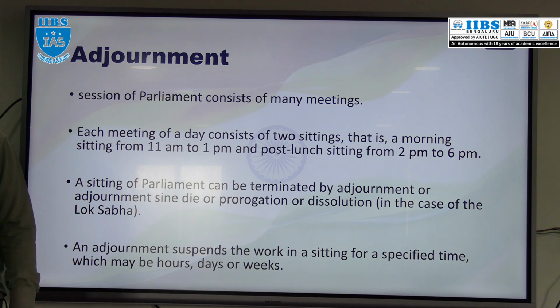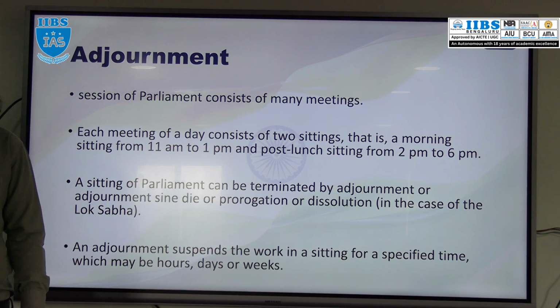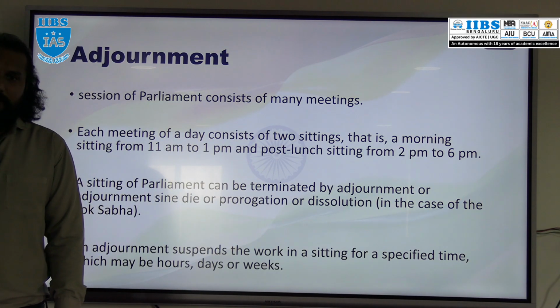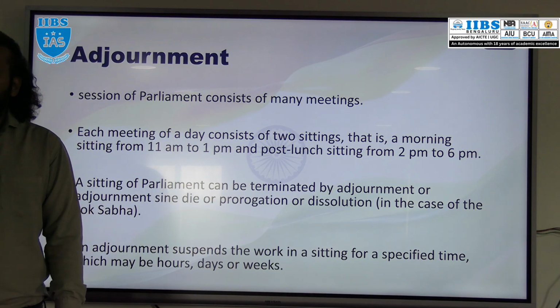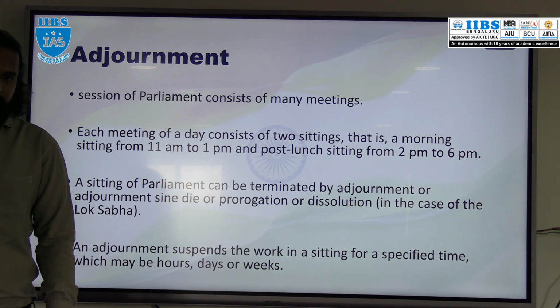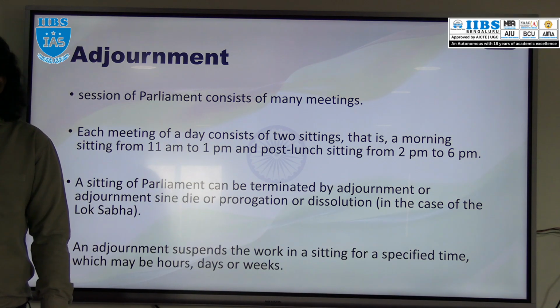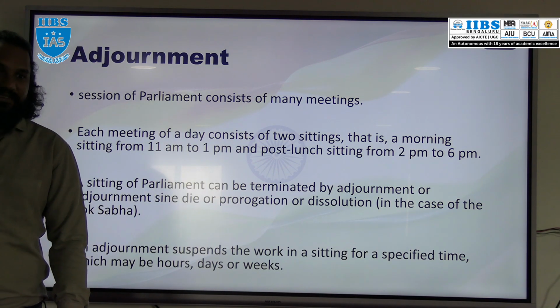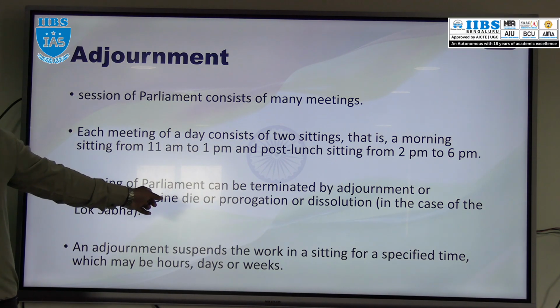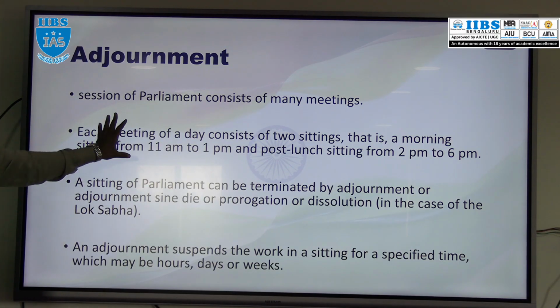In adjournment it is clearly mentioned when the session can be started: the next day, or after 3 days, or at 3 p.m. The presiding officer can issue the adjournment and say that the house is adjourned till tomorrow 3 p.m. That means in adjournment only it is clearly mentioned when they are going to return to start the meeting or session. Please remember, in adjournment it is mentioned.